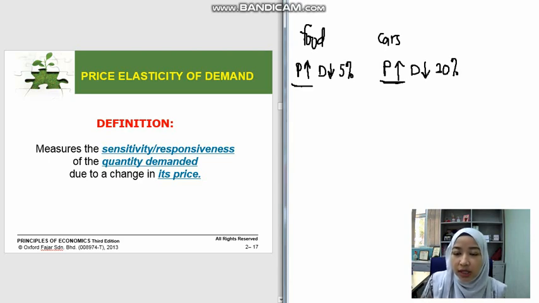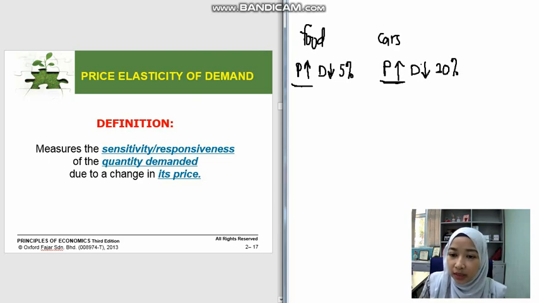Usually the change in the price of cars will be higher than the change in the price of food. Maybe food will increase by 50 cent, but cars will not increase by 50 cent. That is not logical. The price of cars will increase by, for example, 1,000 or 5,000 and so on, which is a lot of money, a change in a huge amount of money.